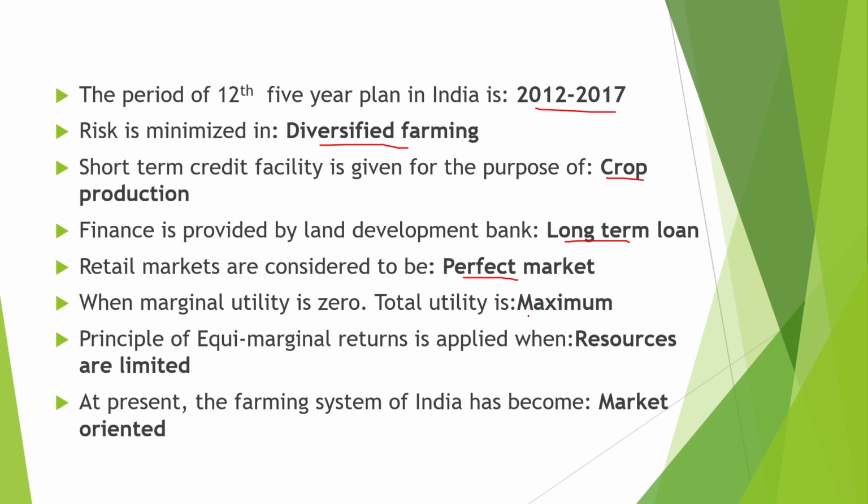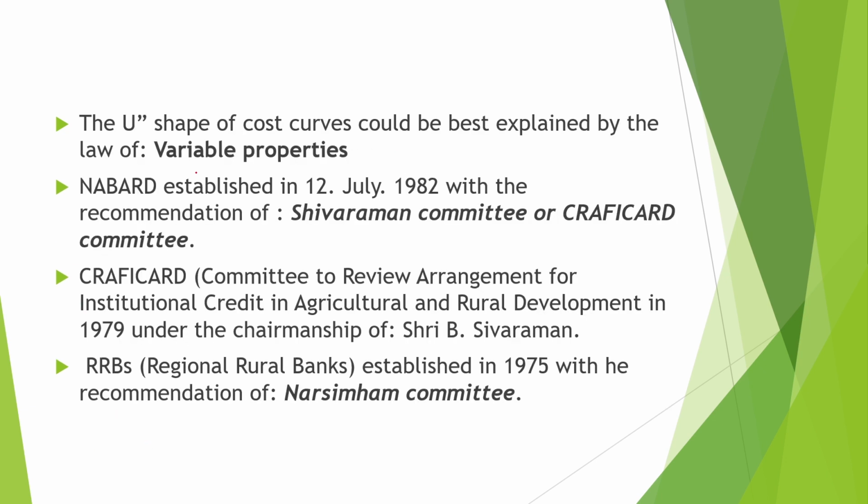The retail market is considered to be a perfect market. When the marginal utility is zero, the total utility is maximum. The principle of equimarginal return is applied when resources are limited. At present, the farming system of India has become market oriented. The U shape of the cost curve could be best explained by the law of variable proportions.